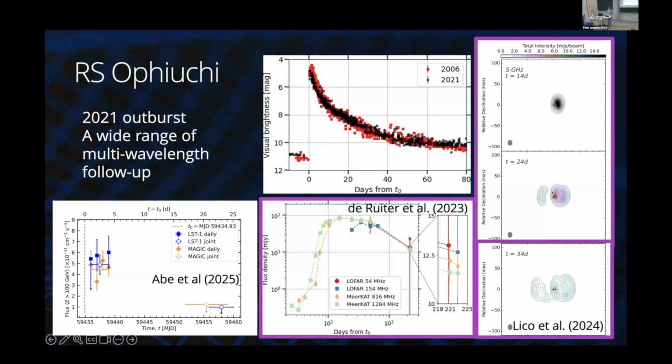And also, if you do high resolution radio observations, like done here with VLBI measurements, you can really map the outflows. So you can say something about the 3D density distribution around these nova systems.